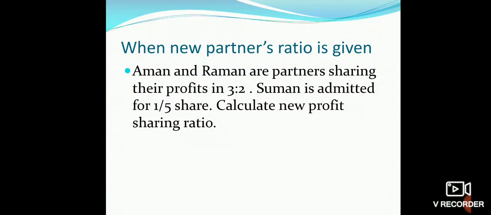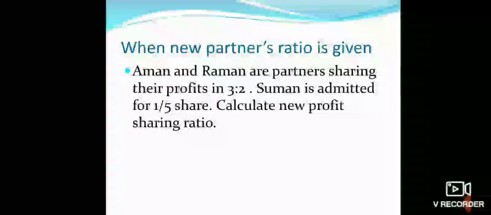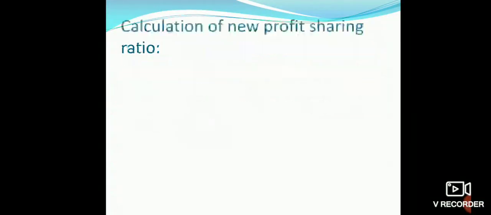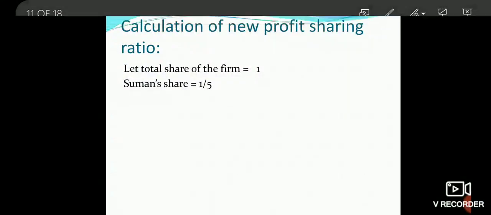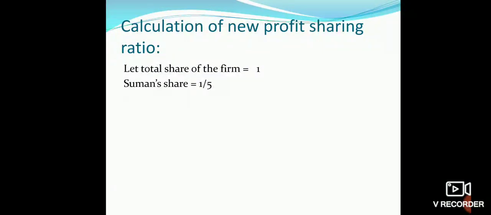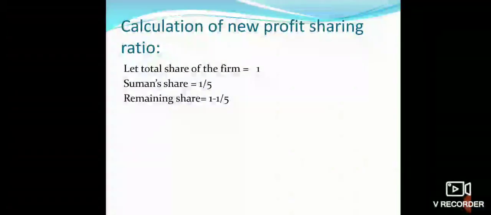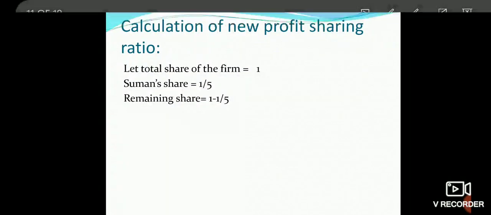For this purpose, first of all, we take the total share of the firm, then we will calculate the new profit sharing ratio accordingly. Let the total share of the firm be 1, new partner's share 1/5, remaining share 1 minus 1/5 equals 4/5.